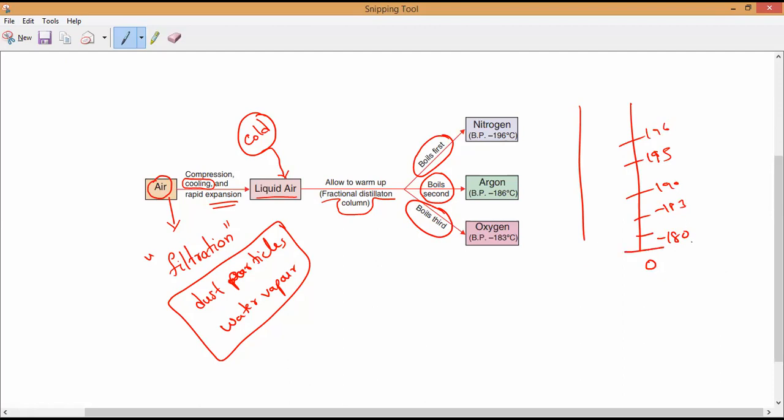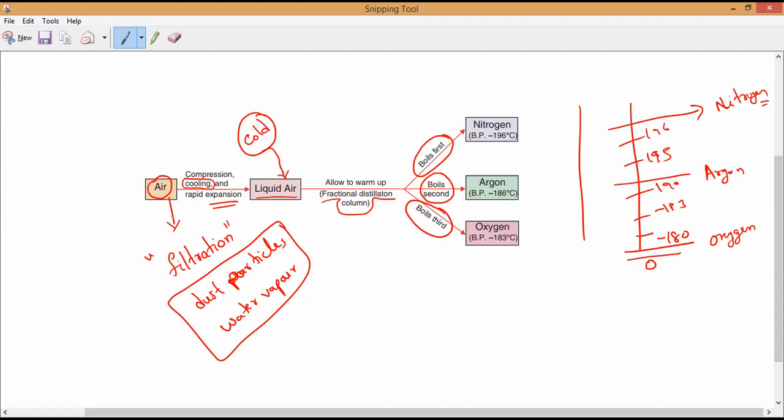So at the lower levels of the fractionating column, we are going to get what? Oxygen. And the next one we are going to get argon. And at the top we are going to get what? Understand, Divya? So this is only called fractionating.